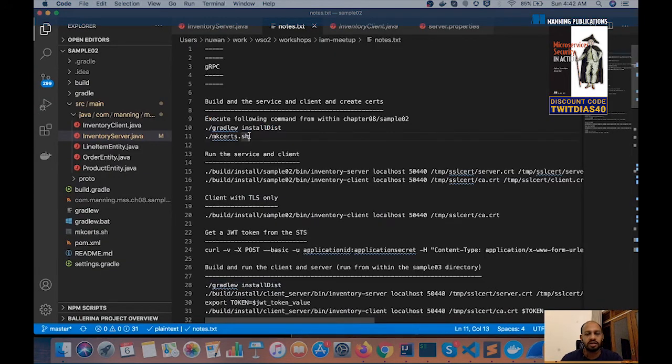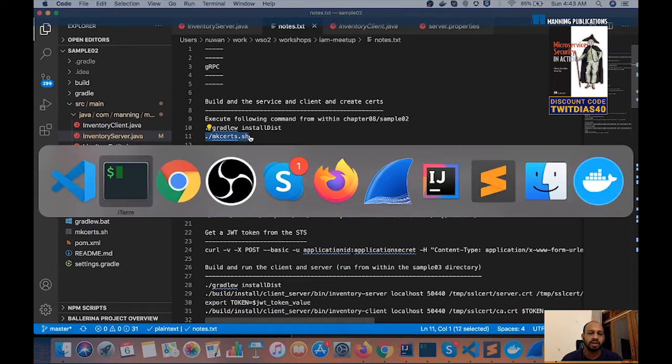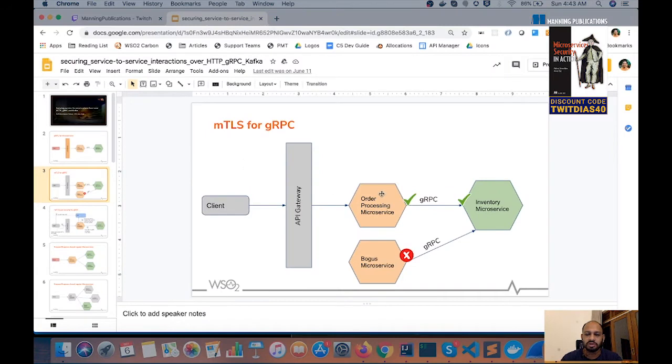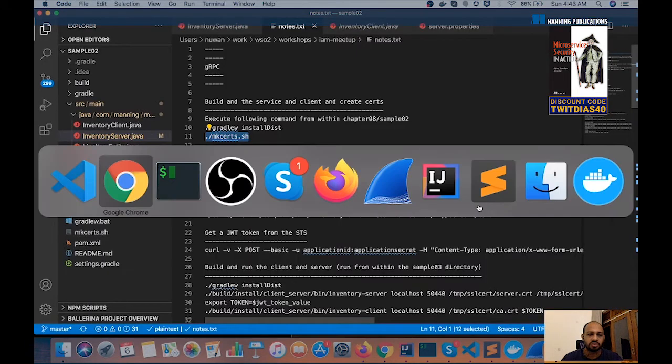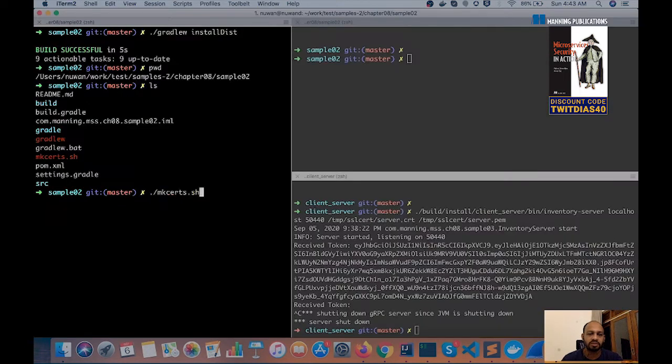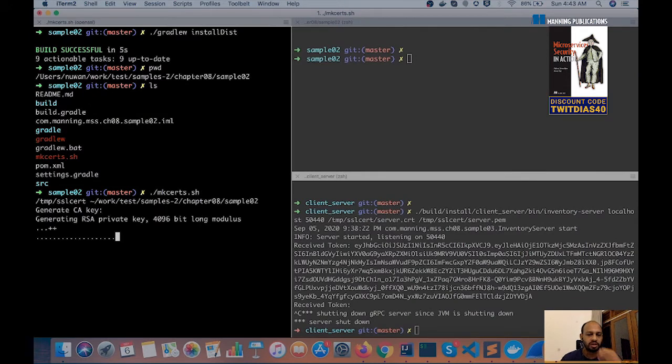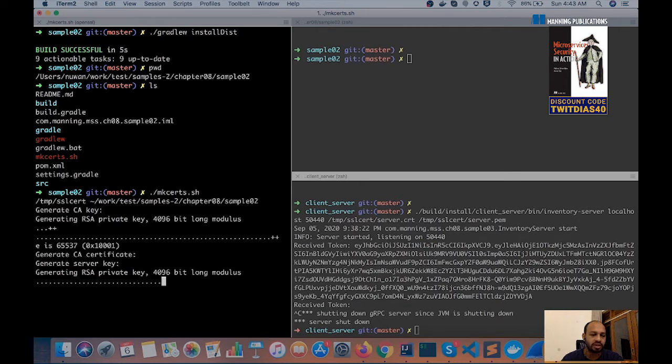And then the next step is to create the certificates that are needed for the client and the server. So going back to this picture, in this case we are talking about the communication between these two entities. So in this case the client becomes the order processing microservice, and the server becomes the inventory microservice. So let's create the certificates that we need for the client and the server. So we have this shell script available in the samples that will basically create the certificates that are needed for the client and the server.